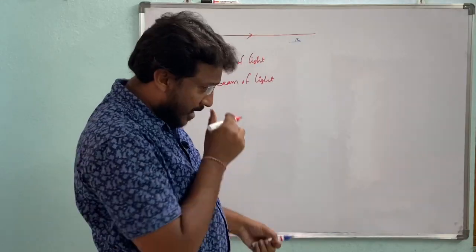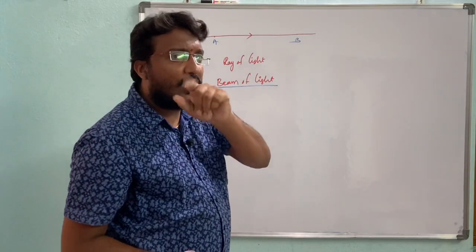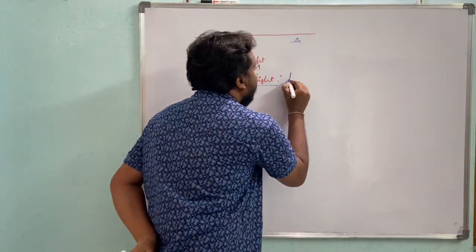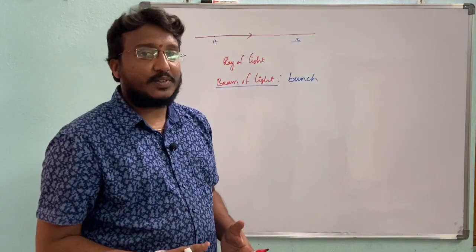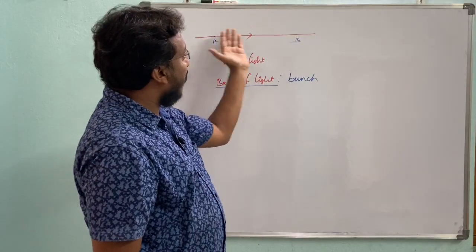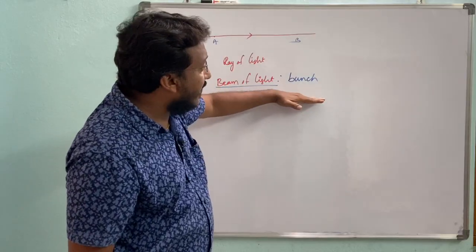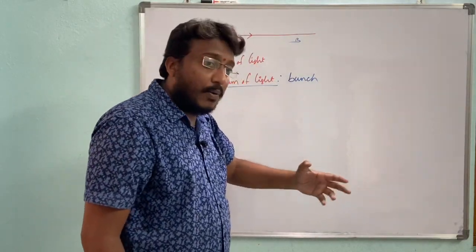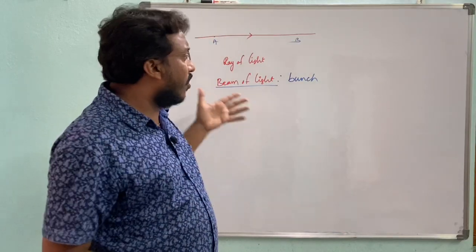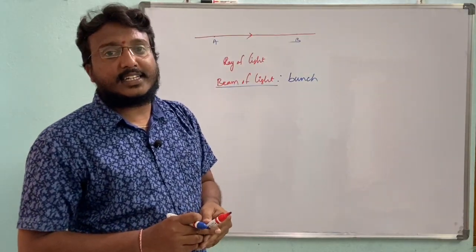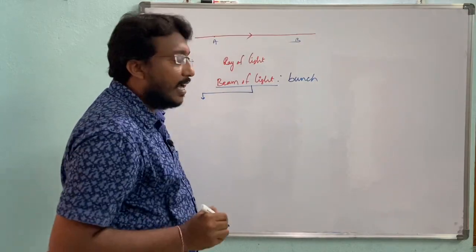Very simple. Ray of light represents only one ray. But a beam of light means a bunch of rays, a bundle of rays, two or more rays traveling together. This beam of light is further classified into three types.